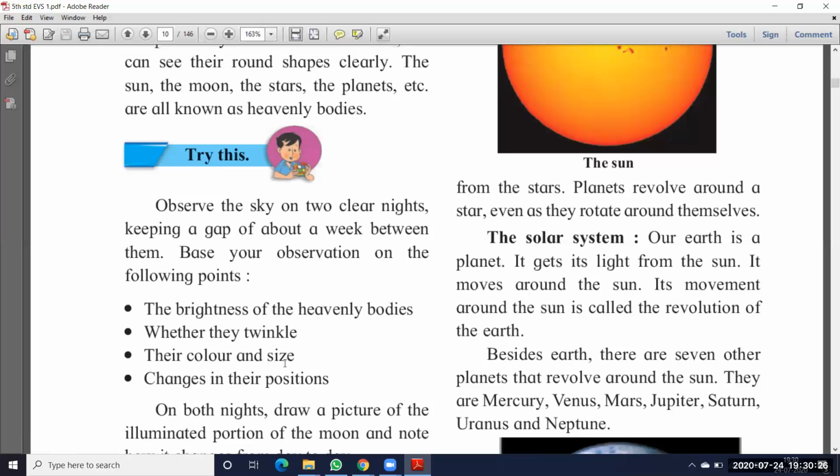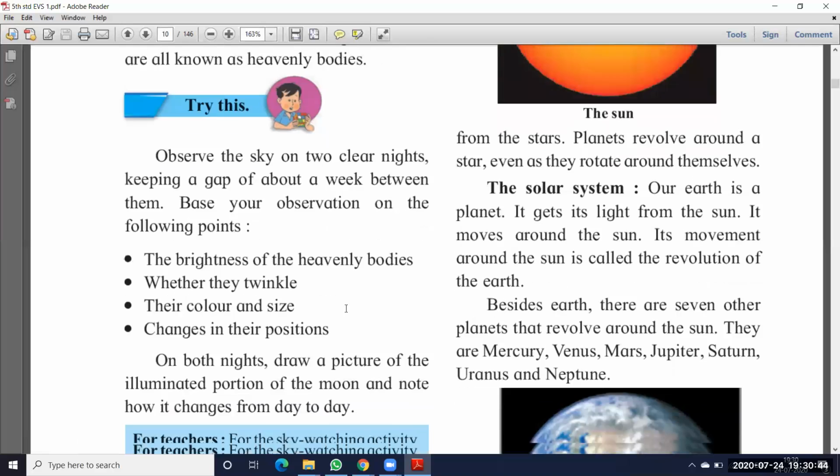What are the colors you observed? And what is the size of the moon and the size of the stars you observed? You have to write that. Changes in their positions. Is there any change in their position, or are they in the same position? We have to write all these things for your observation.